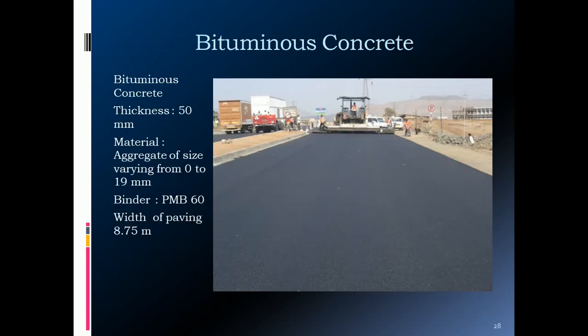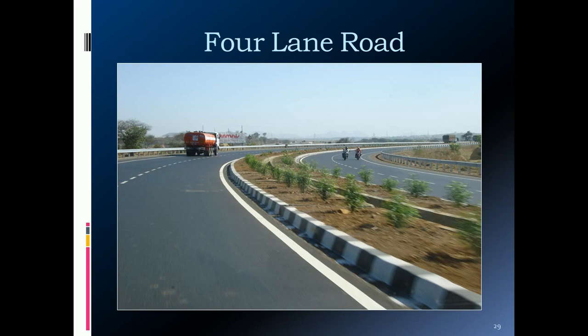Then over the DBM, another layer is the bituminous concrete. The thickness of the bituminous concrete is usually 50 mm. We use aggregates varying between 0 to 19 mm. You can use VG30 or VG40 for the BC, or for heavy traffic roads you may recommend some modified binder such as polymer modified bitumen. With the help of the paver, the material is to be spread and compacted with the help of rollers. Once the work is over, you will get such a beautiful surface.